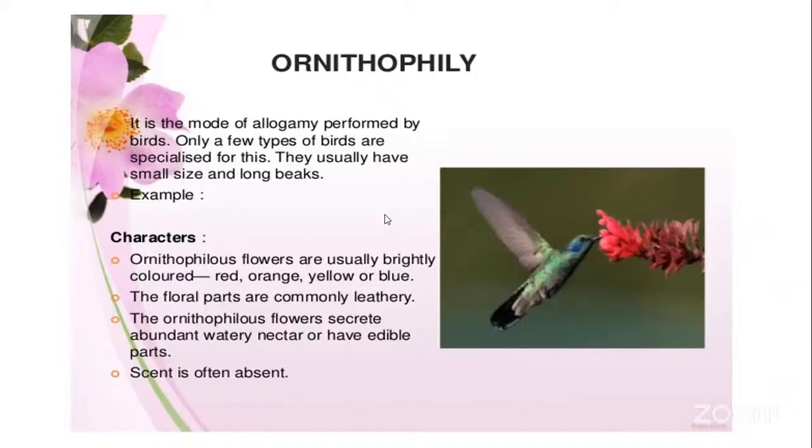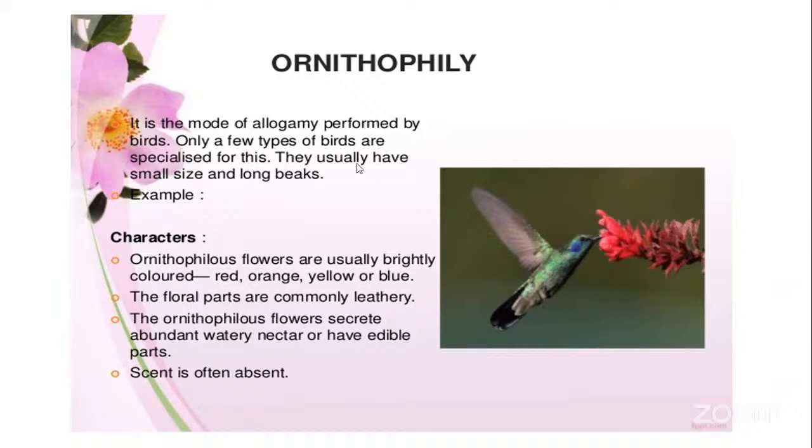Next comes another biotic agency of carrying out cross-pollination, that is ornithophily. Now, what is this ornithophily? That is the pollination which is carried out with the help of birds. So it is a mode of cross-pollination which is performed by the birds.